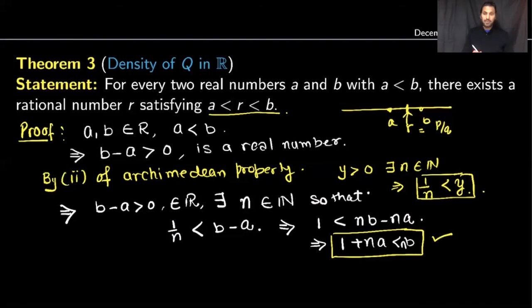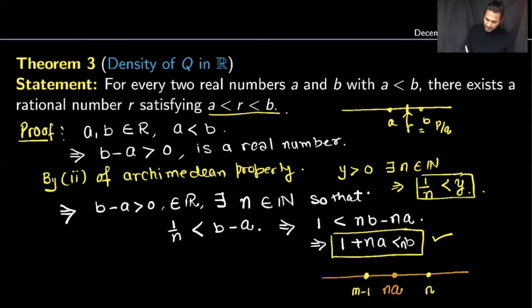Now let's make an observation. As we can see, if we have a real line, na is a real number, because n is a natural number and a is a real number. If I multiply n and a, it will be a real number. And you know that we can always find two consecutive natural numbers which squeeze this real number na. So always we can find two consecutive natural numbers such that the real number will be in between these two consecutive natural numbers.